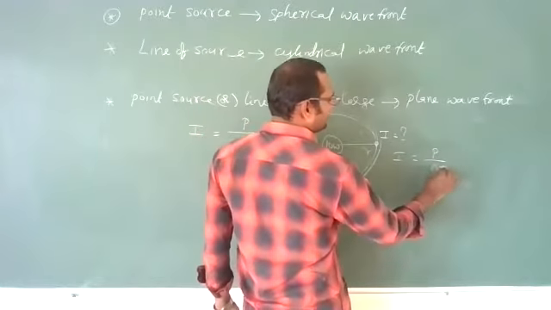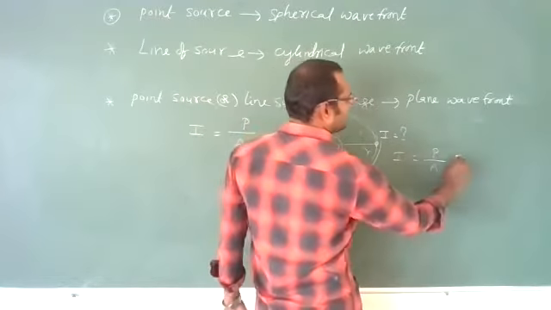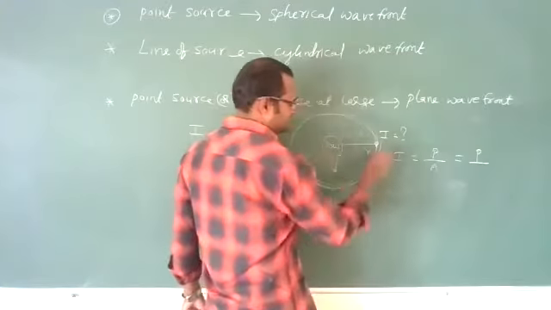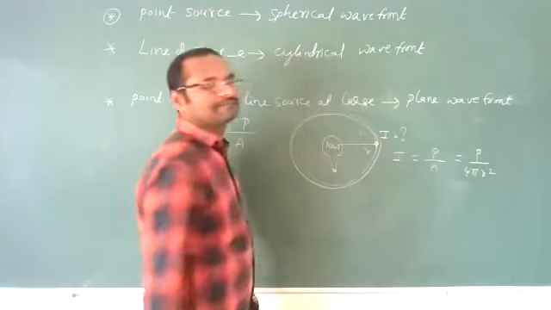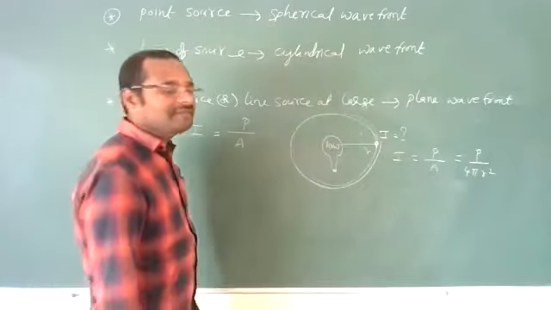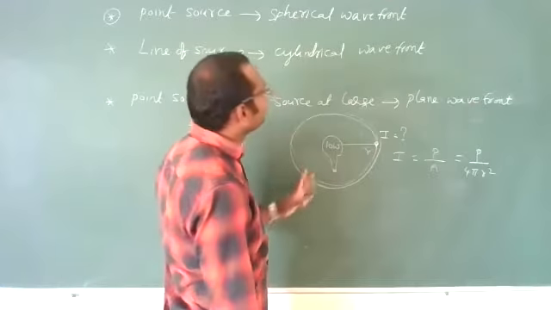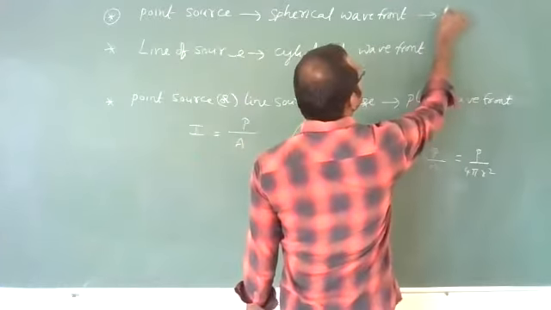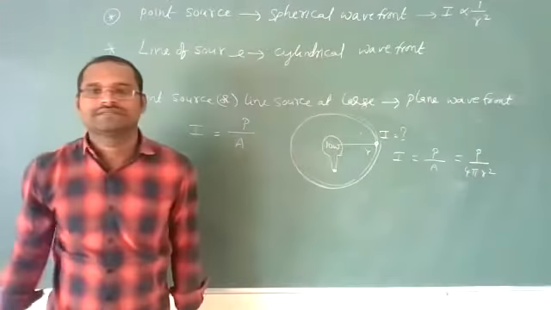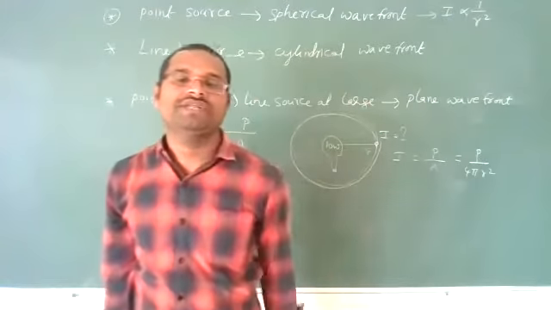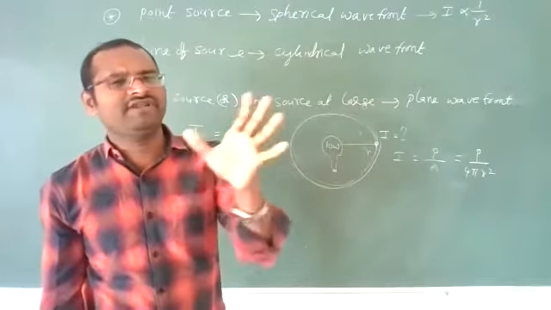The total area we should find. Here that is power upon spherical surface area, 4 pi r square. That means for a spherical wavefront, intensity is inversely proportional to the square of the distance. Very important point. Remember.